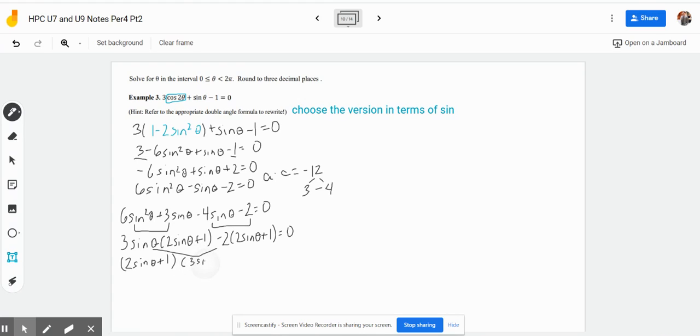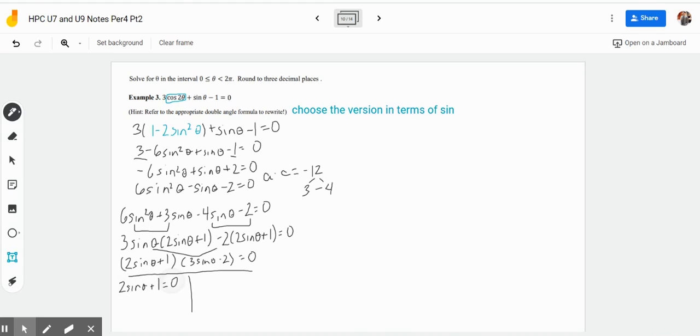So it becomes 3 sine theta minus 2 equals 0. Then we're going to set each of these equal to 0: 2 sine theta plus 1 equals 0, and 3 sine theta minus 2 equals 0.